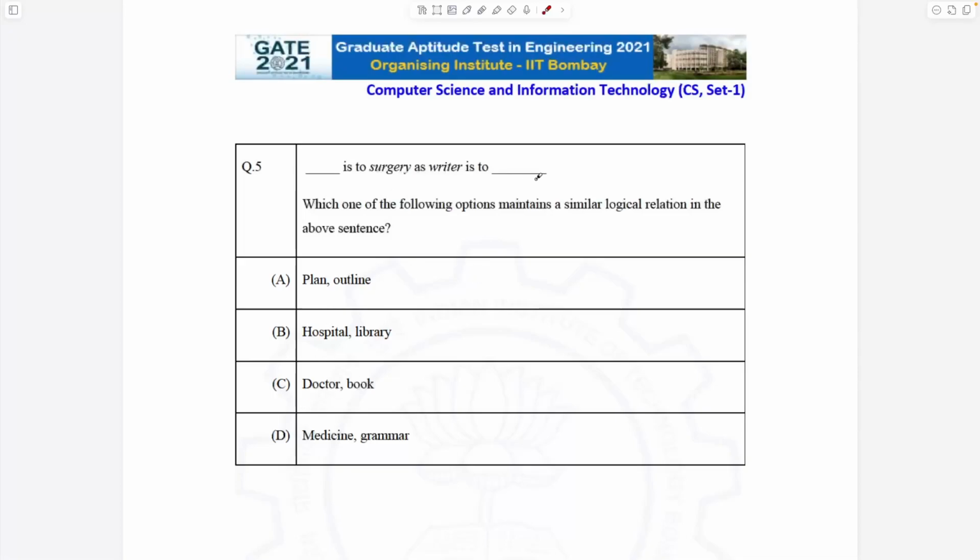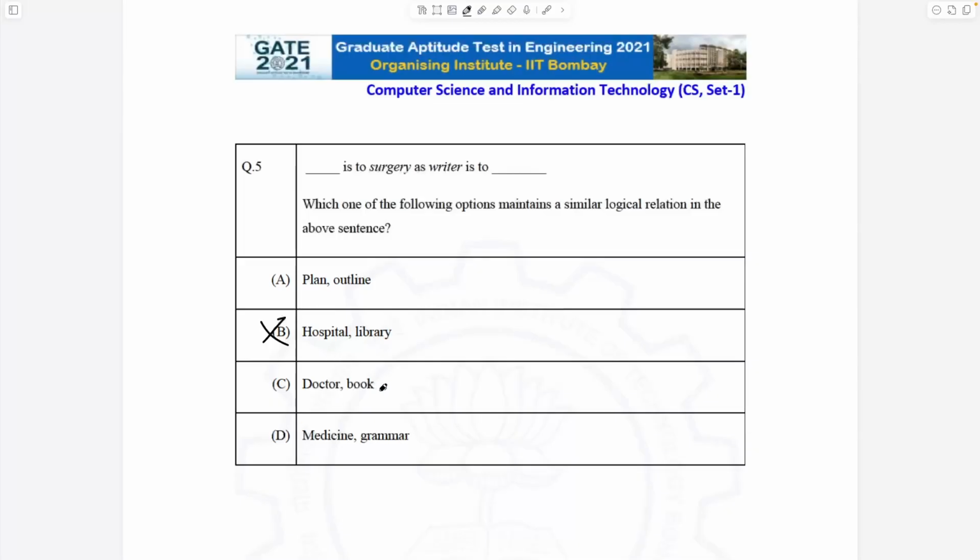Because with semantics, you always have a bit of a subjective part, but what fits better can exist, right? So hospital and library. Hospital is to surgery, okay. Inside of a hospital surgery happens, right? Like writer is to library. That is not the same relation, because surgery happens inside of your hospital, but your library does not exist inside of your writer, right? So this is also not the case. This is definitely not an answer candidate, right? We can remove it directly.